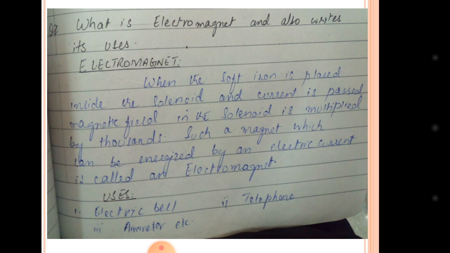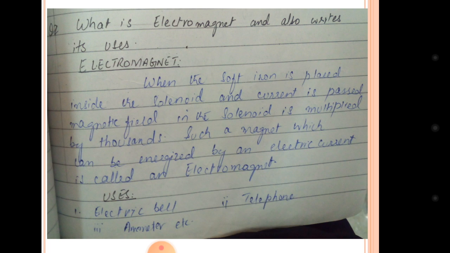A solenoid is a coil of wire. If we place iron inside the solenoid and pass a high amount of electricity through it, the magnetic field increases, or multiplies, by 1000.